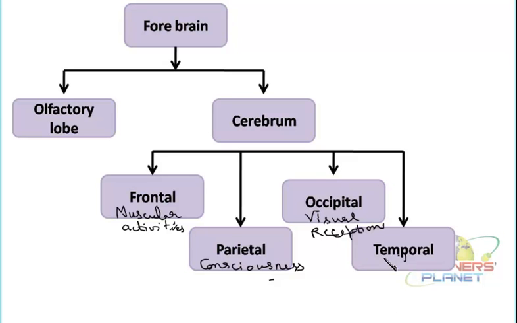The next part is the temporal, which is below the frontal part, and it is associated with the auditory functions. That means auditory, as the name is suggesting again, it is associated with the phonoreceptors. What are these phonoreceptors?